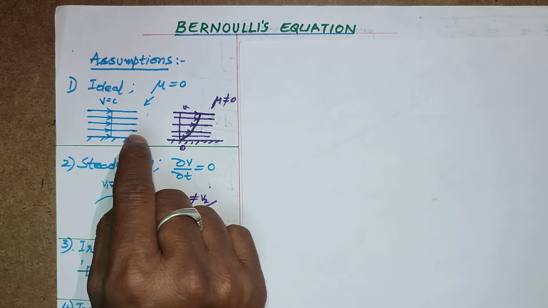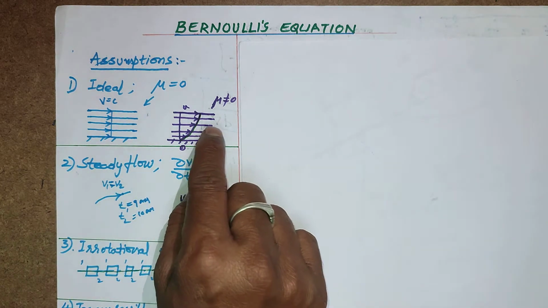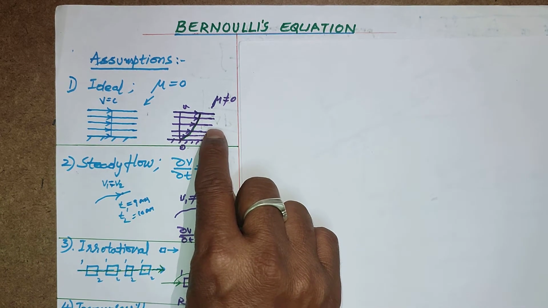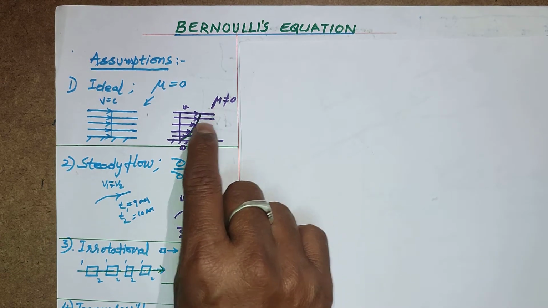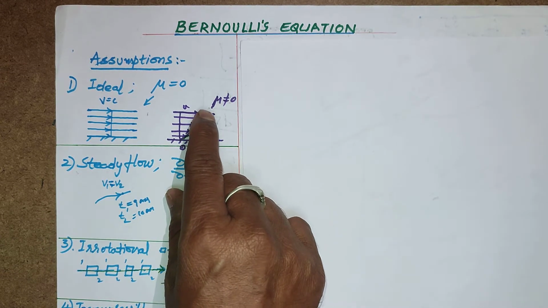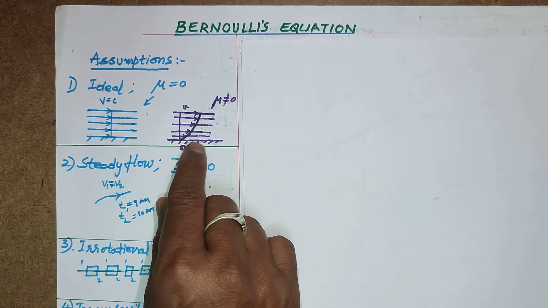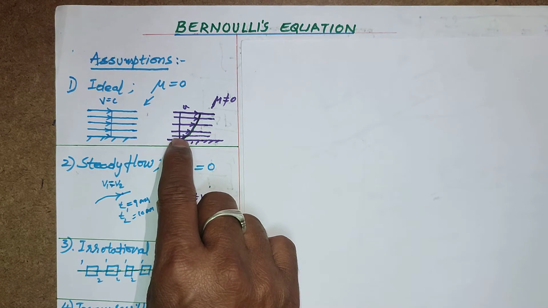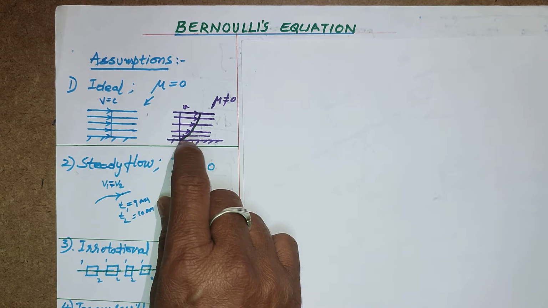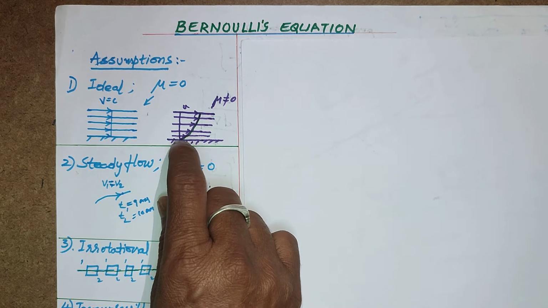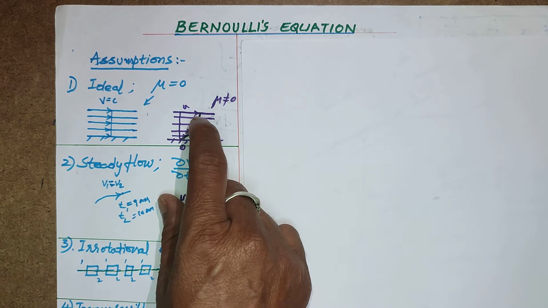It will flow steadily and with the same velocity. Consider a viscous fluid. In this fluid, mu cannot be zero, it has some value. That is why the velocity profile changes like this instead of being constant. The fluid particle which sticks to the surface of the plate or wall of the pipe has zero velocity at this point, and the velocity increases like this.